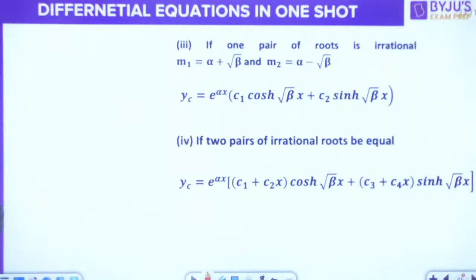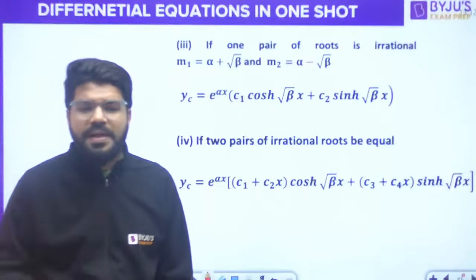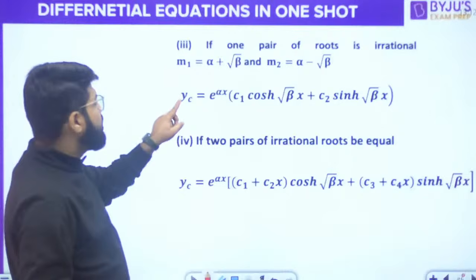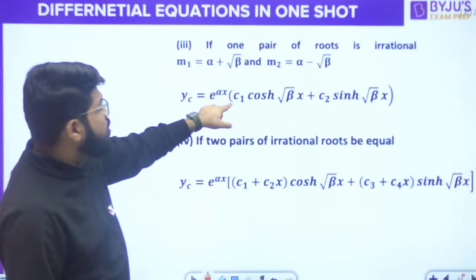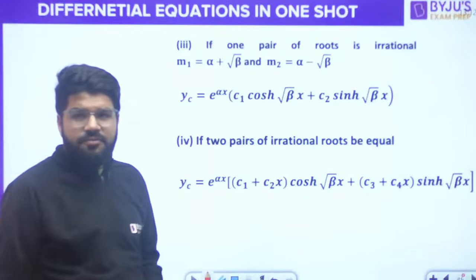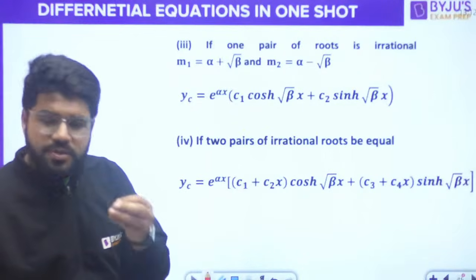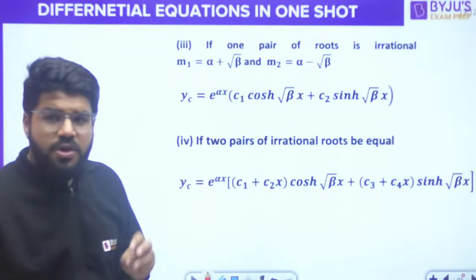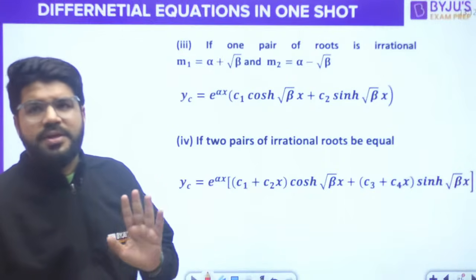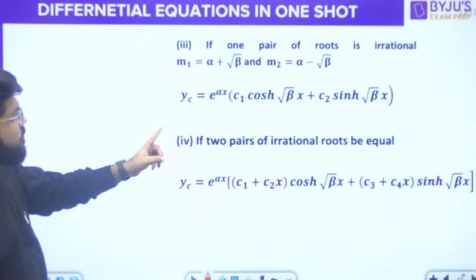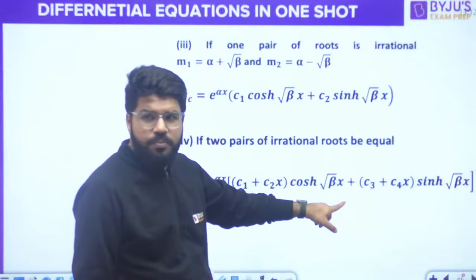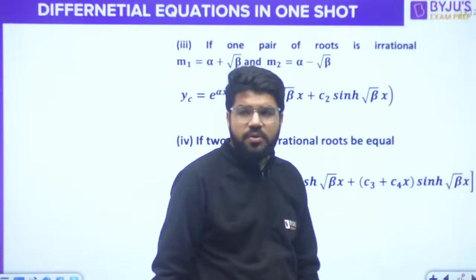Next, if a pair of roots is irrational, alpha plus minus root beta, like 2 plus minus root 3, then the complementary function can be written as e power alpha x, c1 cos hyperbolic root beta x plus c2 sin hyperbolic root beta x. This PDF will be there for you, so all these general conclusions you will get in the PDF. Right now, focus on the problem solving that we are going to start. The PDF will be password protected and I'll tell you the password somewhere in between. If two pairs of irrational roots are equal, again e power alpha x, (c1 plus c2x) cos hyperbolic root beta x, plus (c3 plus c4x) sin hyperbolic root beta x.